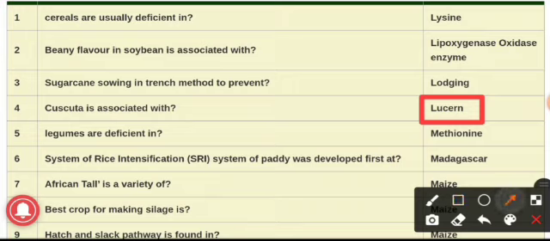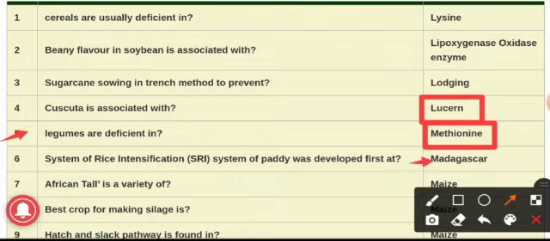Question number 5. Legumes are deficient in, and the answer is methionine. In the first question we have seen that cereals are deficient in lysine and legumes are deficient in methionine. Okay, keep in mind. Question number 6, system of rice intensification, that is the system of paddy, it was first developed at, the answer is Madagascar.